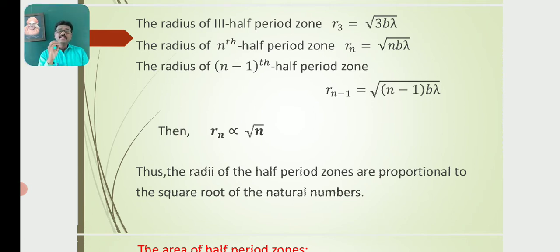So the radii of the half-period zones are proportional to the square root of the natural numbers. rn is proportional to root n.